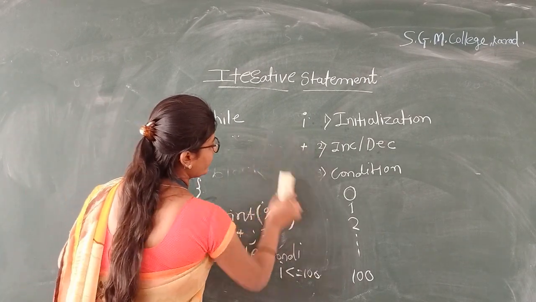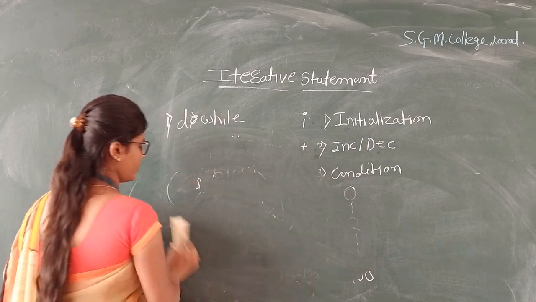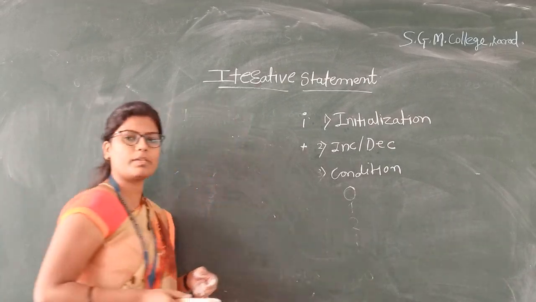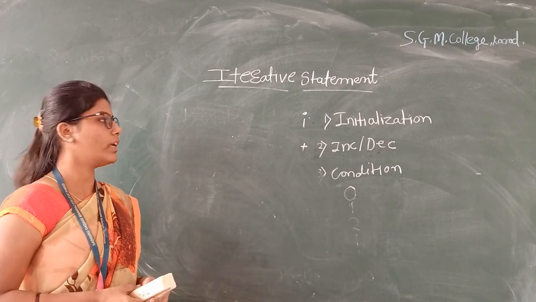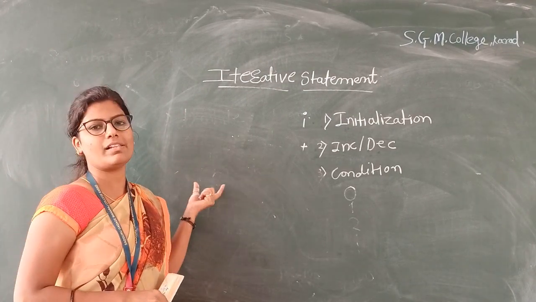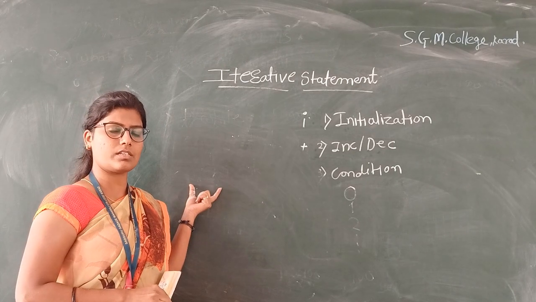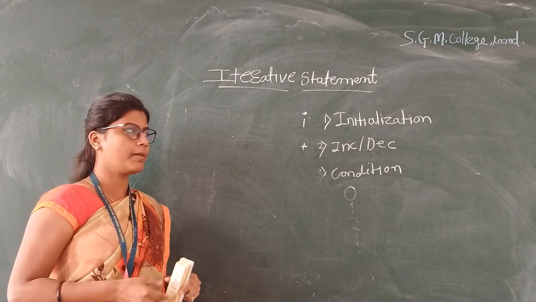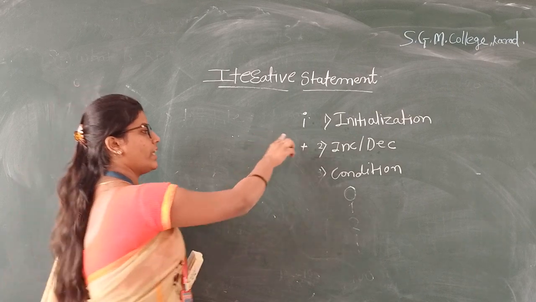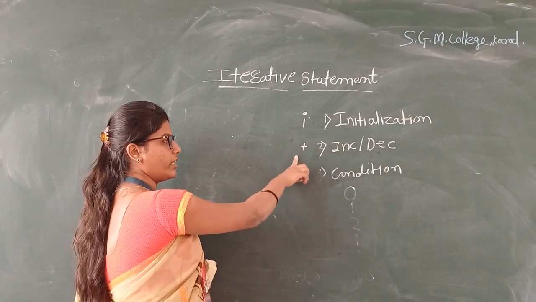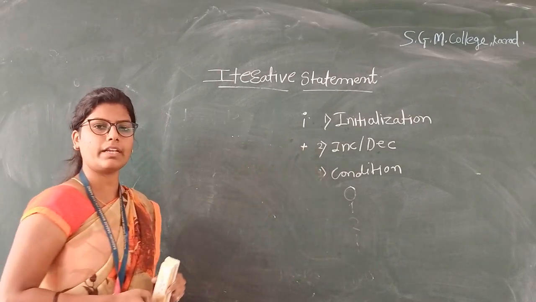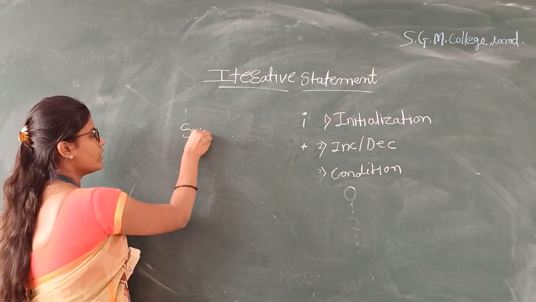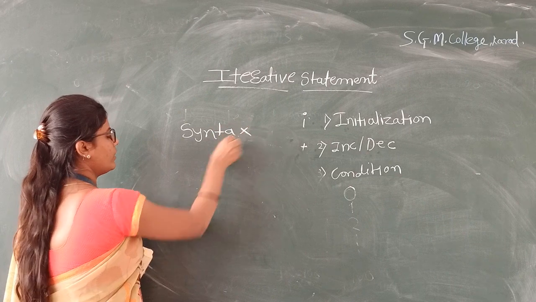Our third loop is the for loop statement, which is a very important part and a very flexible looping statement in the C language. This is also the same as the while statement, because it is also called a top tested loop. But the advantage is that it combines the initialization, the condition test, and the increment or decrement in one statement. What is the syntax of the for loop statement?